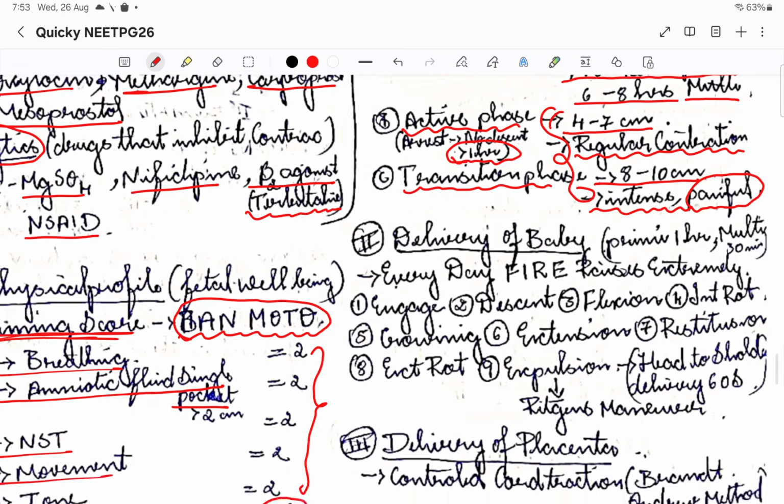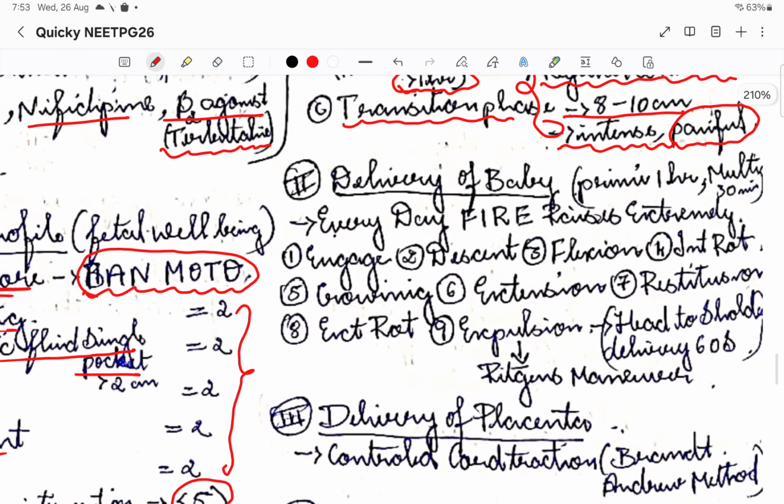Then the second stage is basically delivery of the baby. After the cervical dilation has happened, now we are going to go for delivery of the baby. This second stage in primary mothers will be around 1 hour, and in multi it will be 30 minutes, right? We have seen in the labor room that within 1 hour the baby delivery will happen.